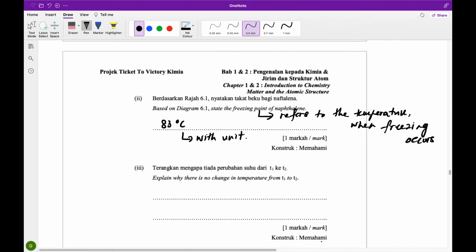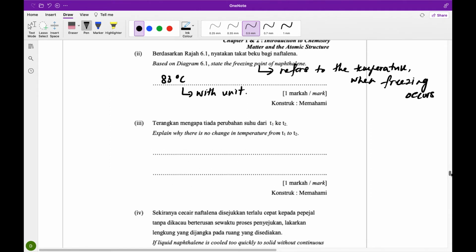Then explain why there is no change in temperature from T1 to T2.